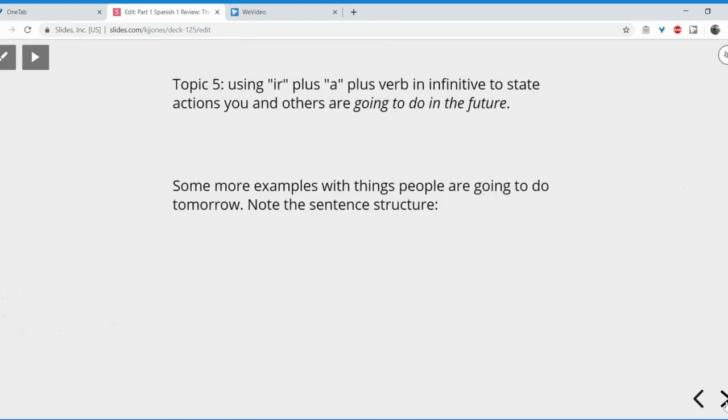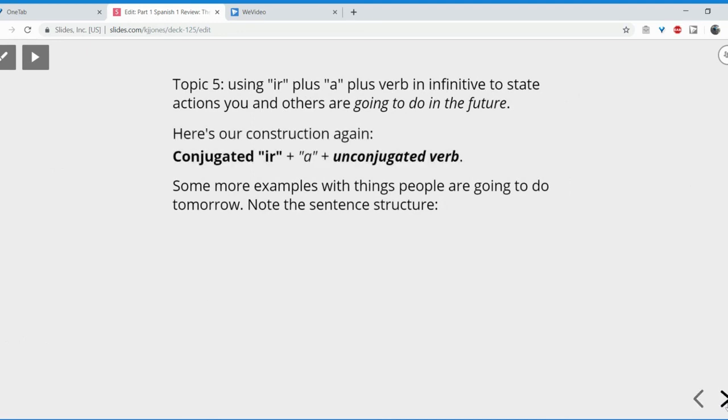Let's keep going. So, again, here's our construction. Conjugated form of ir first, then an a, and then an unconjugated verb, which of course is known as a verb in infinitive. When you need to state the subject, you will do so over here, to the left-hand side of the conjugated form of ir. So let's see some more examples.